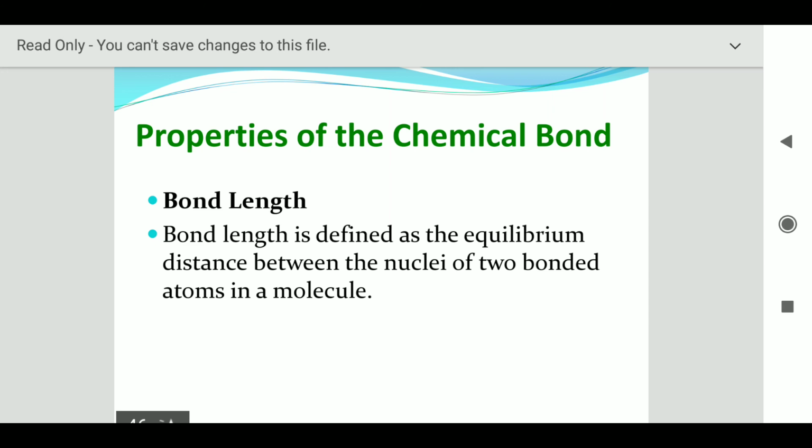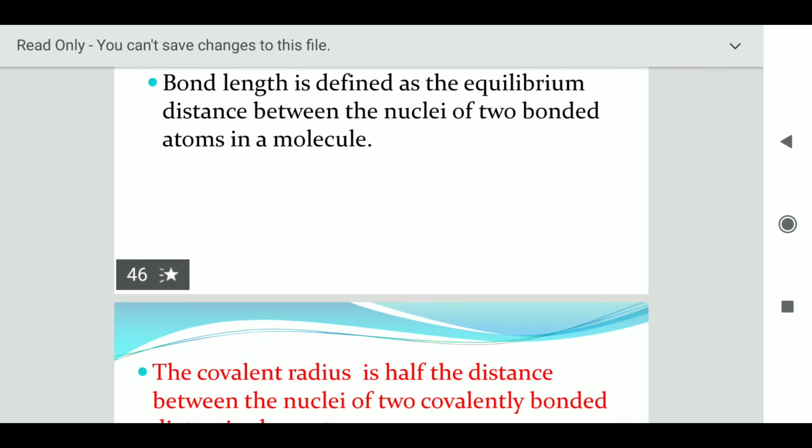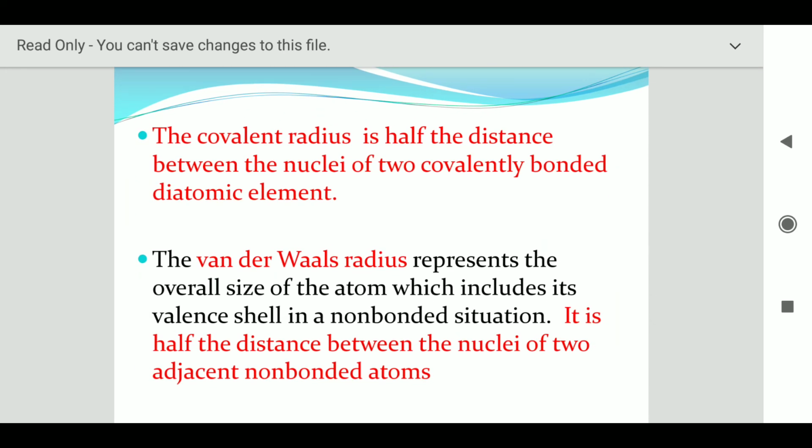When two atoms combine, there is a force between them, and the distance between the two atoms is known as bond length. And the covalent radius is half the distance between the nuclei of the two covalently bonded atoms. Half of the total distance between the two atoms is known as the covalent radius, and the van der Waals radius represents the overall size of the atom, which includes its valence shell in a non-bonded situation. So it is half the distance between the nuclei of the two adjacent non-bonded atoms.